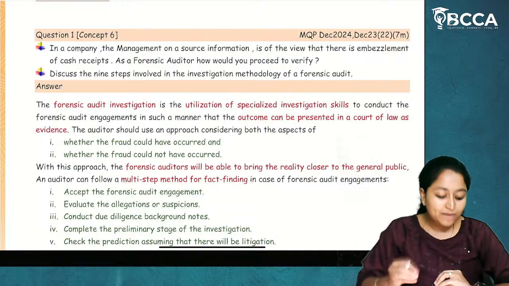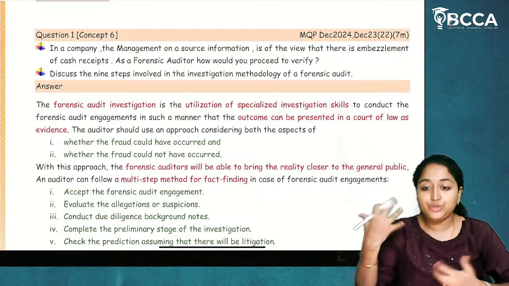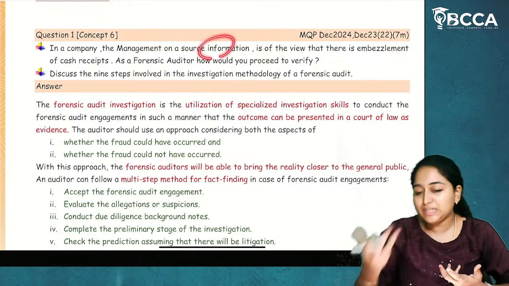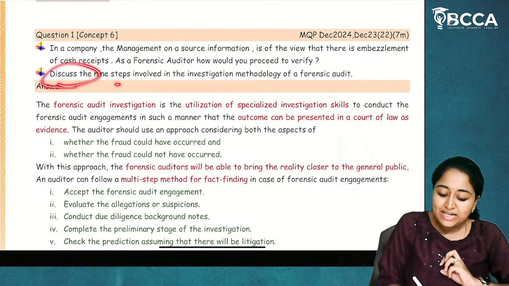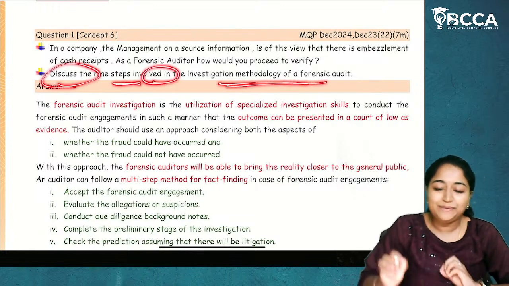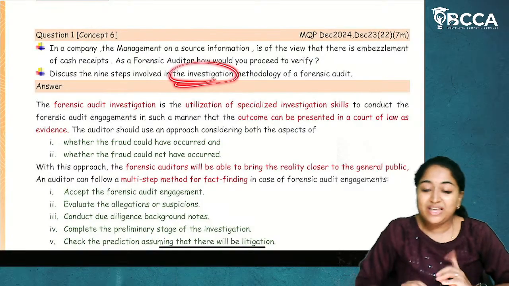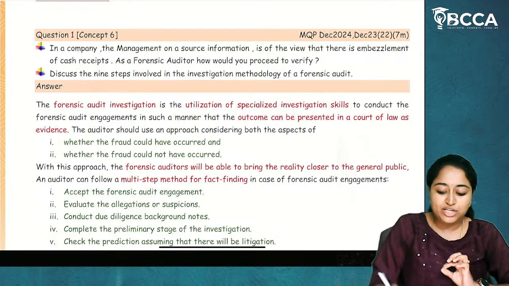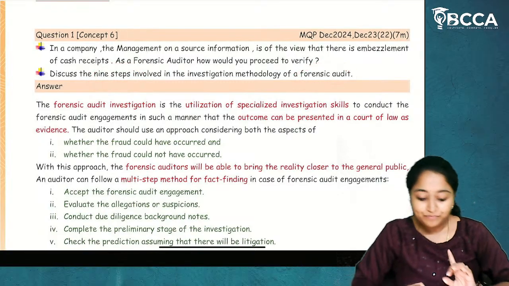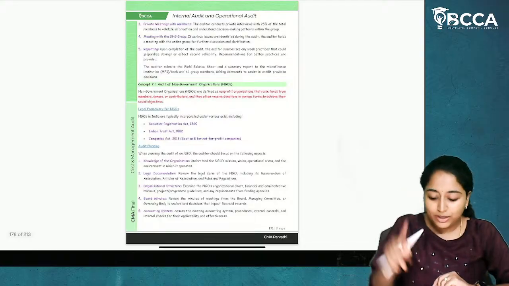So what are the procedures of forensic audit investigation? How are we going to investigate that particular embezzlement? As a forensic auditor, how are you going to find it out? Discuss the 9 steps involved in the investigation methodology of a forensic audit. So here, in the question, they have clearly mentioned the 9-step methodology or investigation methodology of a forensic audit.